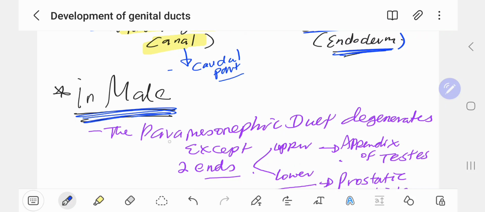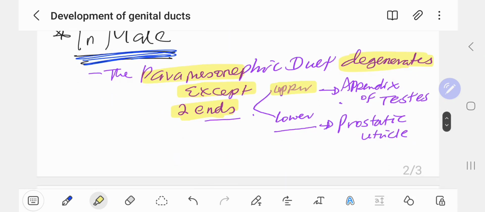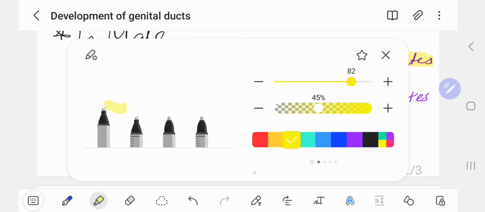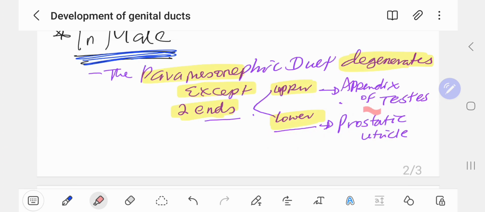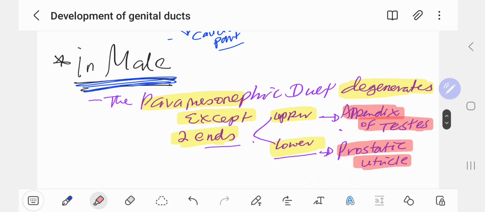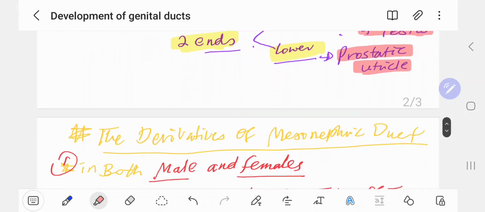Paramesonephric ductus in male degenerates. It has no role except at two ends. These two ends include the upper part and the lower part. The upper part forms the appendix of the testis. What about the lower part? Prostatic utricle. So in male, the paramesonephric duct degenerates except at two ends, the upper end and the lower end. The upper end forms the appendix of testis, and the lower end forms the prostatic utricle.